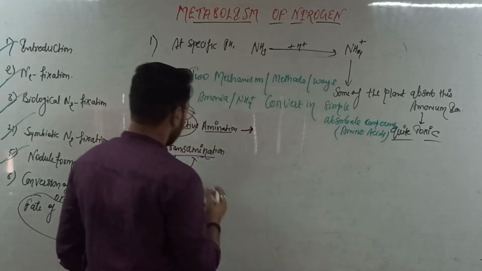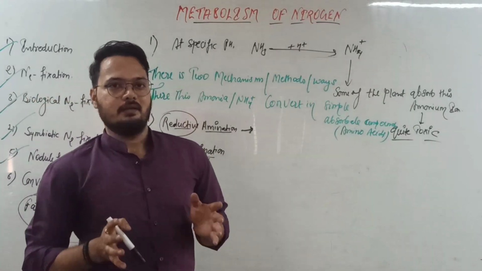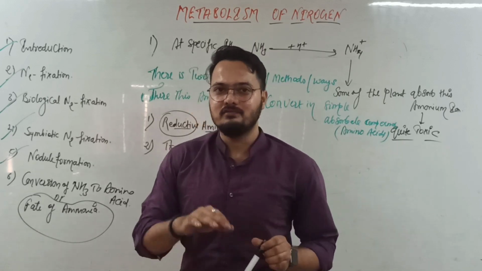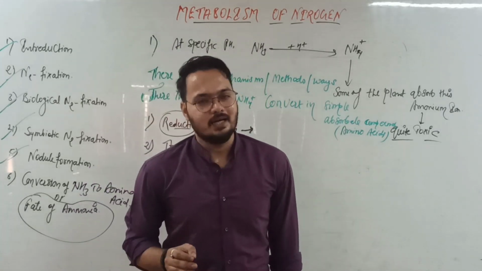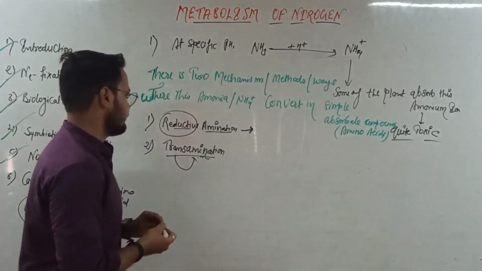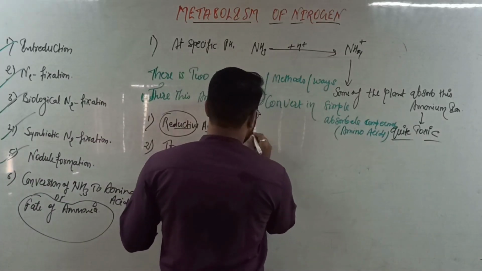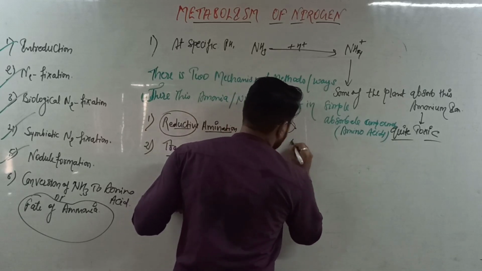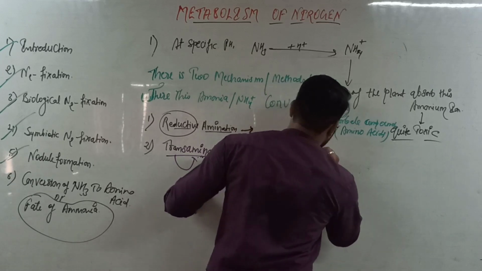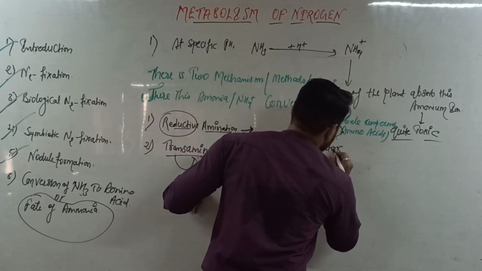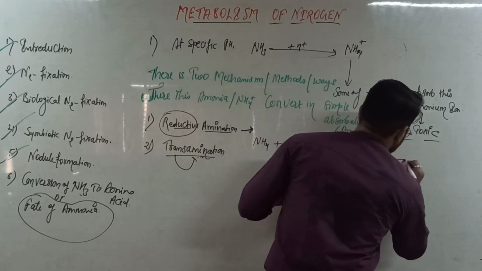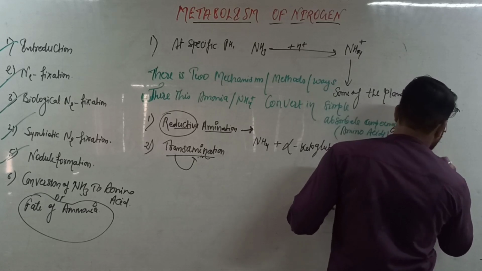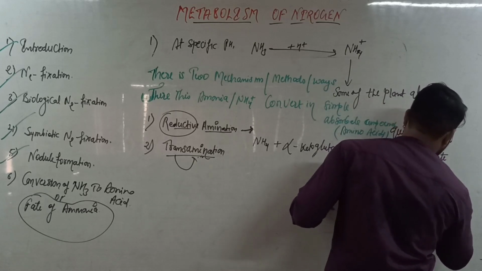In reductive amination, ammonium ions react with alpha ketoglutaric acid and convert into a simple amino acid, that is glutamic acid.